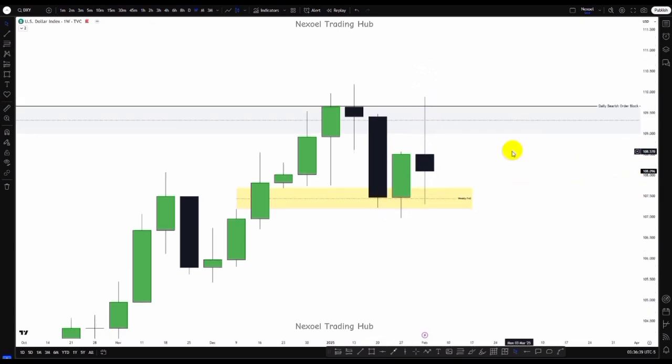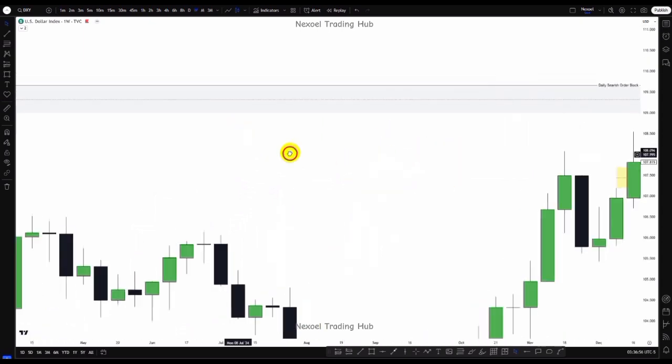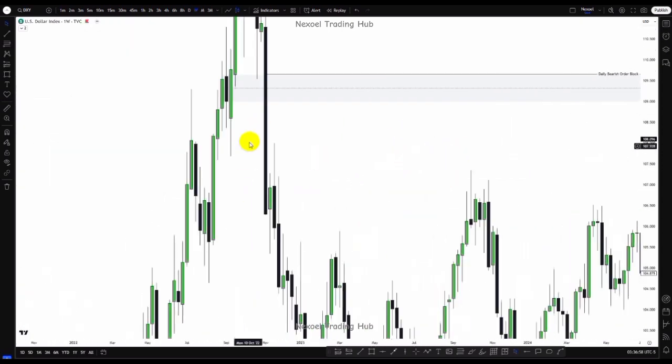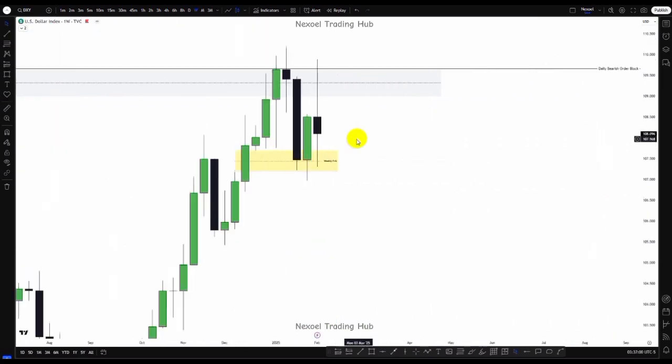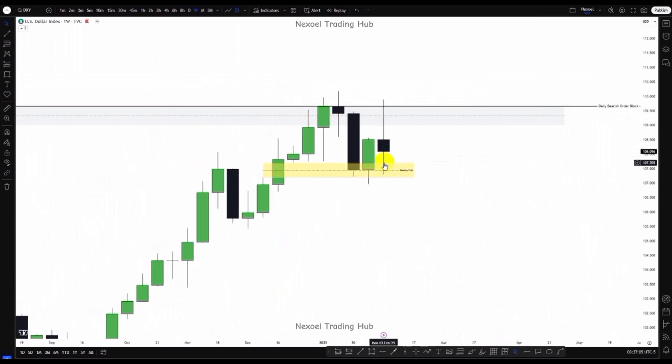So basically now, from what we can see, price is just respecting two sponsorship zones: the bullish weekly fair value gap, and this other bearish order block from the daily time frame, which is in confluence with the weekly breakout block, which we can clearly see here from the weekly time frame. We have this breakout block, so we can see where price is just reacting. Just like we had range movement here, price did not close above this bullish candle, neither did price close below this bullish candle's low points.